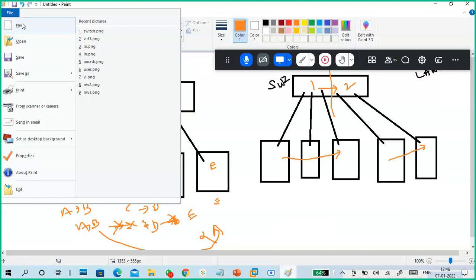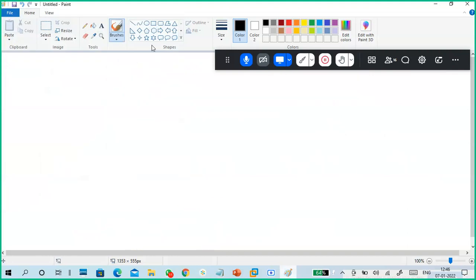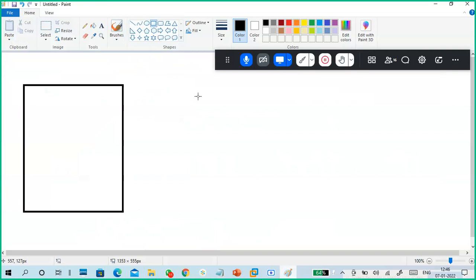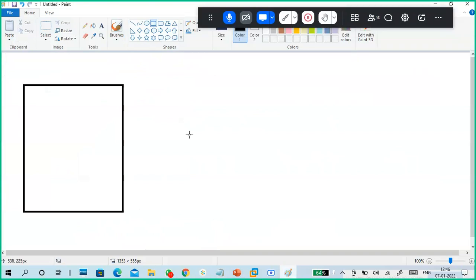Okay. Here I'm going to new. Guys, you take a machine. This is a physical machine. It has a CPU, RAM, hard disk, of course NICs, network related things.